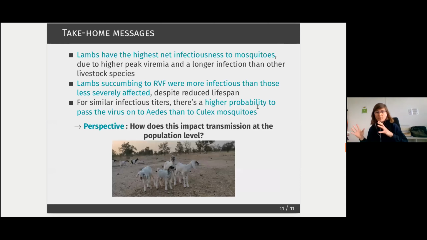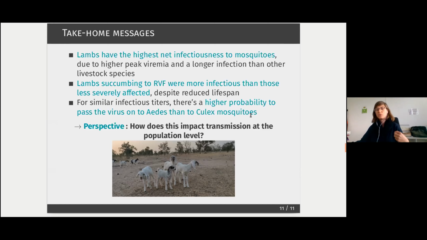So to sum up, we've seen that the lambs have the highest net infectiousness to mosquitoes. That was not estimated this way before with this kind of modeling. This is due to higher peak viremia and a longer infection than other livestock species. We saw that the lambs dying from Rift Valley fever were more infectious than those less severely affected. And for similar infectious titers, there's a higher probability to pass the virus onto Aedes than to Culex mosquitoes.